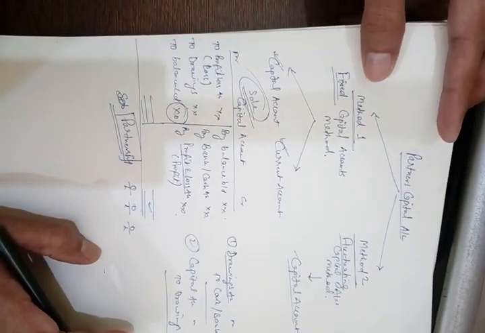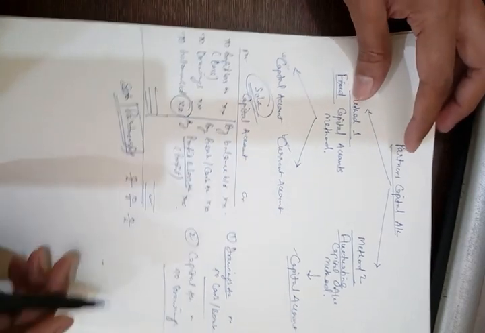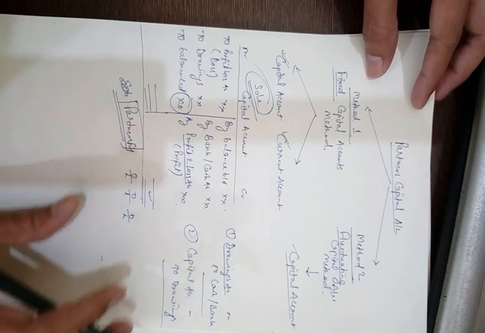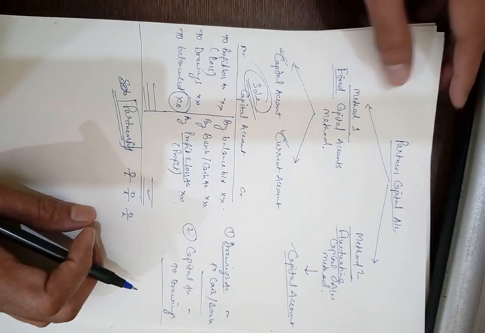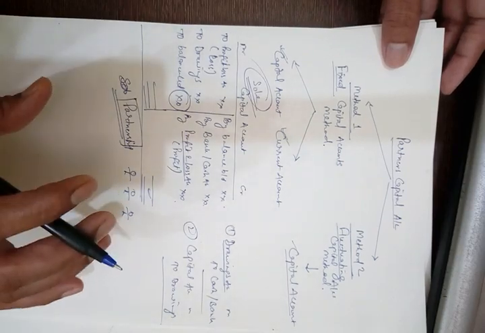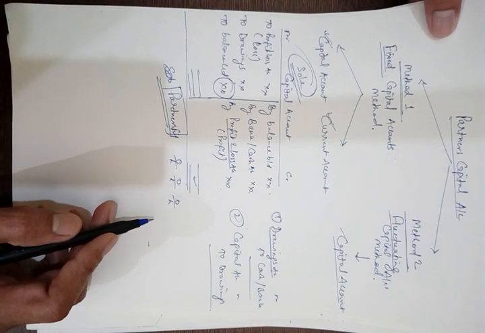If we prepare the final accounts of the partnership, that is the balance sheet, then we have to do all the calculation in the inner column of the liability side. So instead of doing the calculation on the liability side, it is better to prepare the capital accounts of the partners.